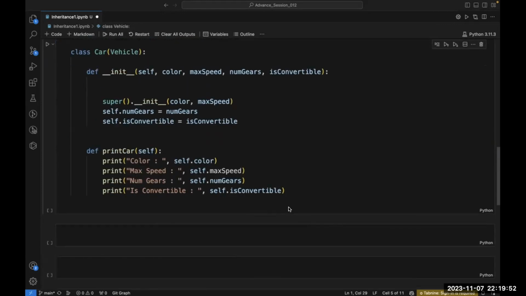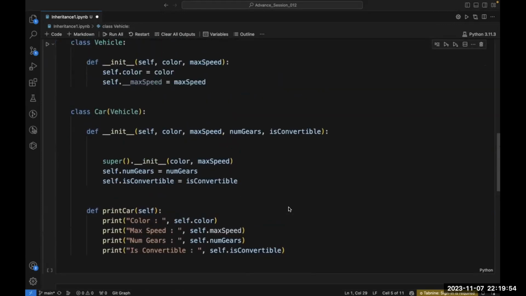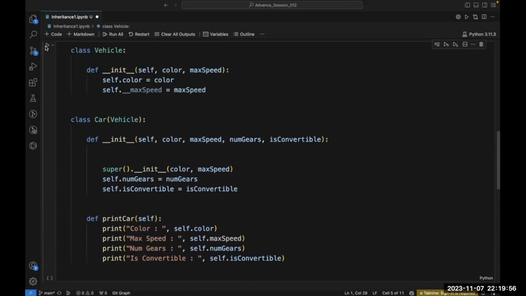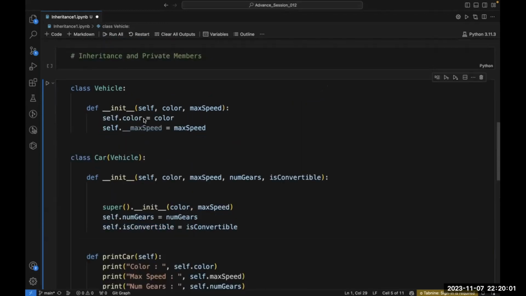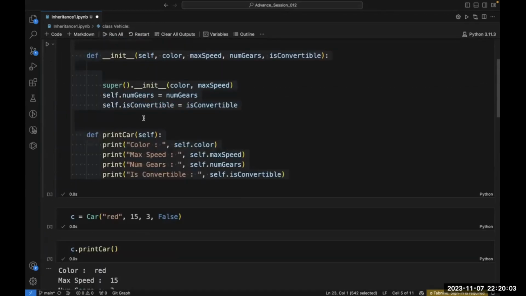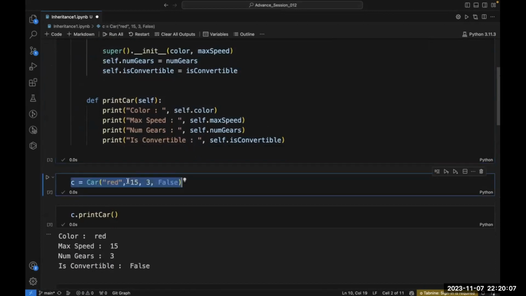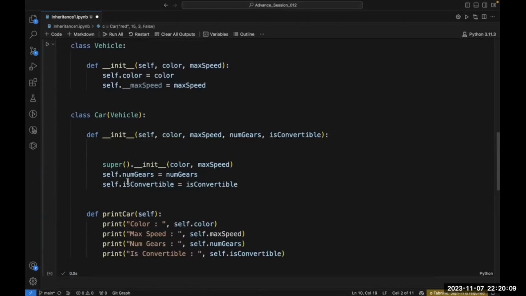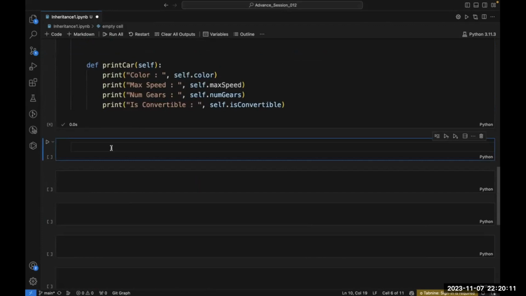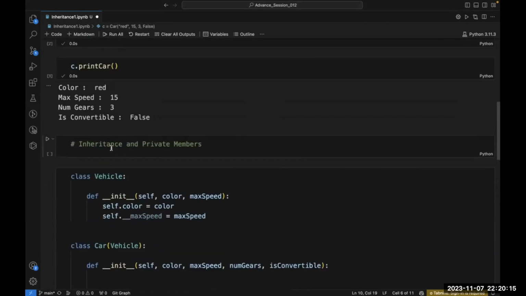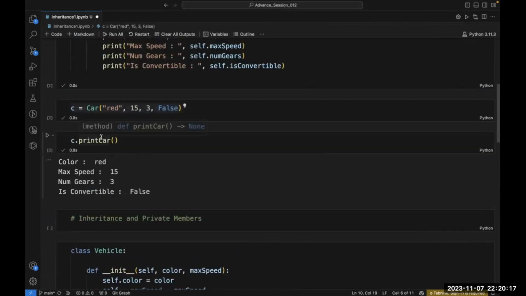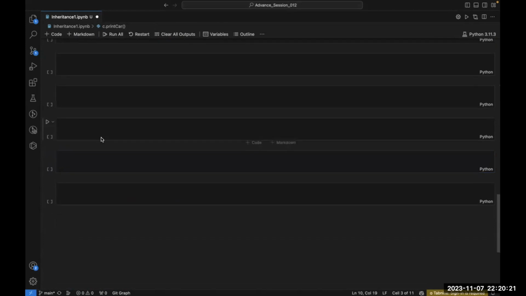Let's run this code first. Let me explain in this way. I have run this code. Now I want to make an object of this class. So let me take the same thing here and make an object of this class.